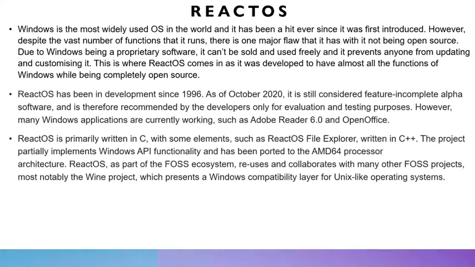ReactOS is primarily written in C. However, some other elements, such as ReactOS's File Explorer, are written in C++. This project partially implements Windows API functionality and has been ported successfully to the AMD64 processor architecture. ReactOS, as a part of the FOSS ecosystem, reuses and collaborates with many other FOSS projects, most notably the Wine project, which presents a Windows compatibility layer for Unix-like operating systems.